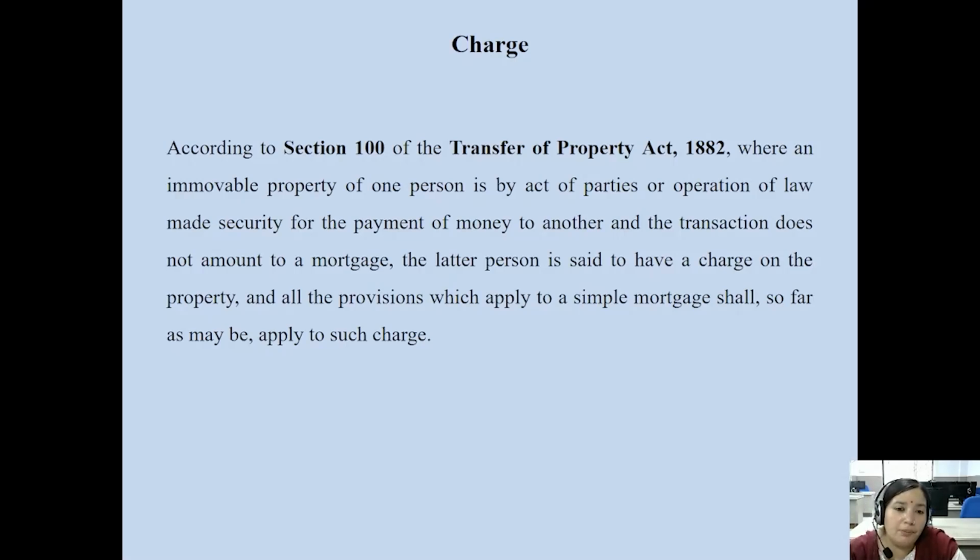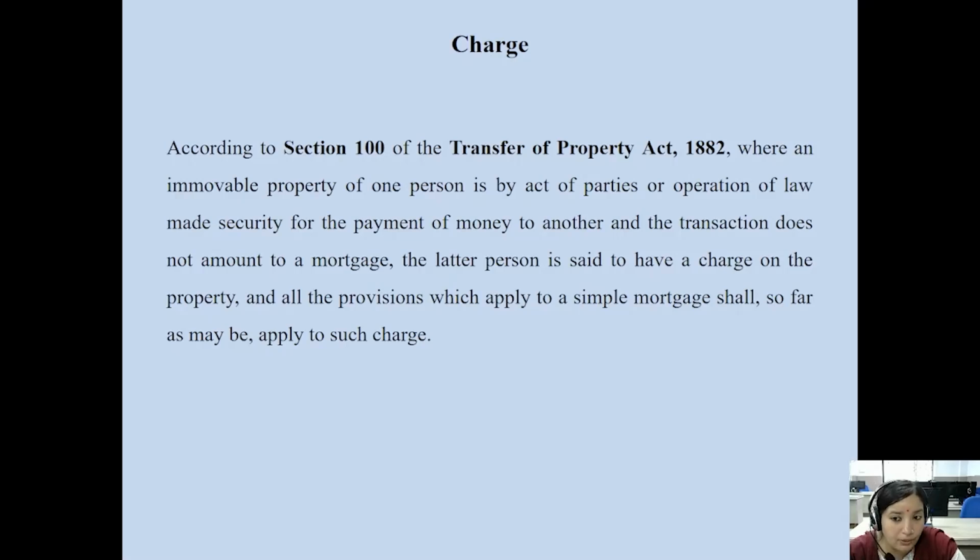This is the definition as per the Transfer of Property Act 1882 that defines the term charge: an immovable property of one person, that is tangible, fixed by nature, by act of parties or by operation of law, used as security for the payment of money to another, and the transaction does not amount to a mortgage.